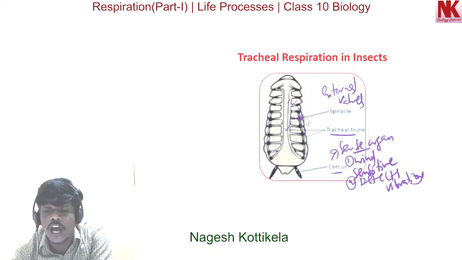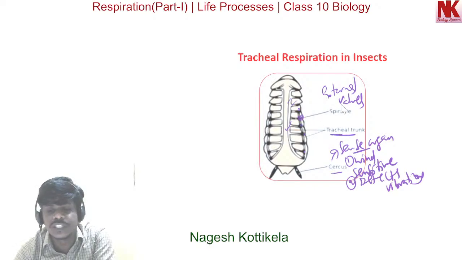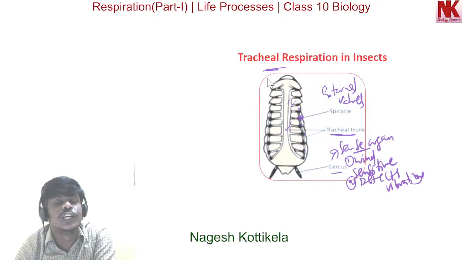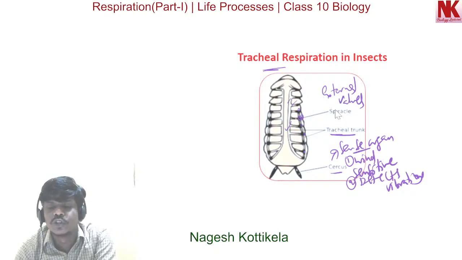Insects draw in air through external valves called spiracles, and transport the air directly to the cells through the trachea. So this is how tracheal respiration is found in insects. Trachea are the tubes, and spiracles are the external valves through which air enters the body.